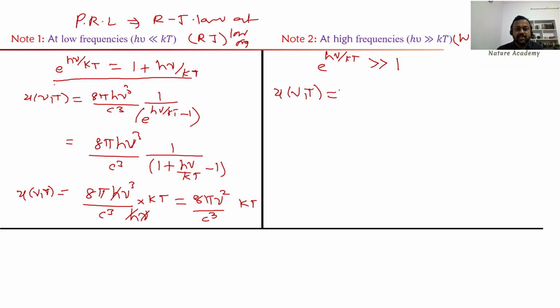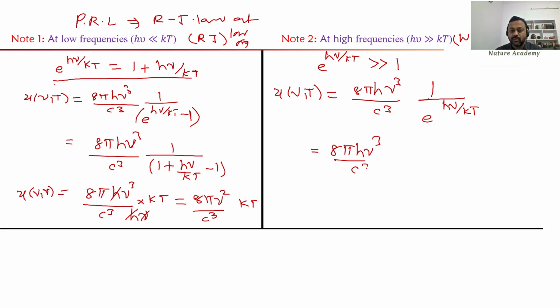So this is the energy density formula, 8 pi h nu cube divided by c cube, and look at the denominator. So e power h nu by kT is greater than 1, so I can ignore the 1 here. So I can write 1 by e power h nu by kT. The minus 1 I am ignoring because this value is very large. So I can write 8 pi h nu cube by c cube, take this value into the numerator. What will you get? e power minus h nu by kT.